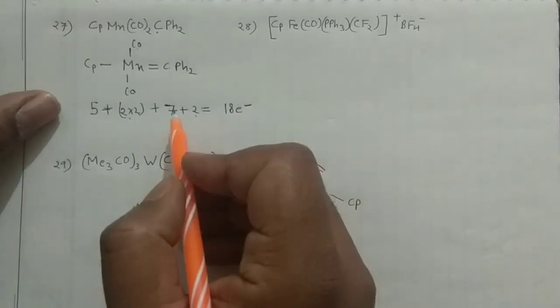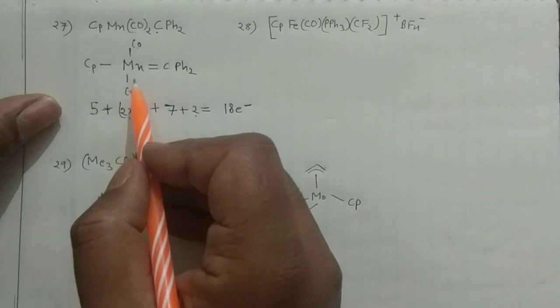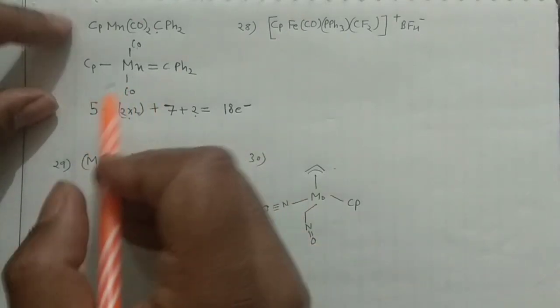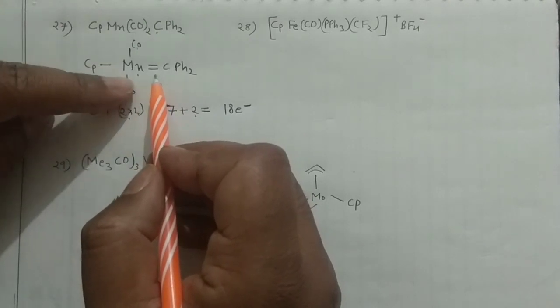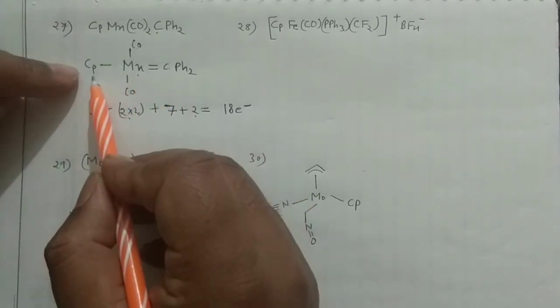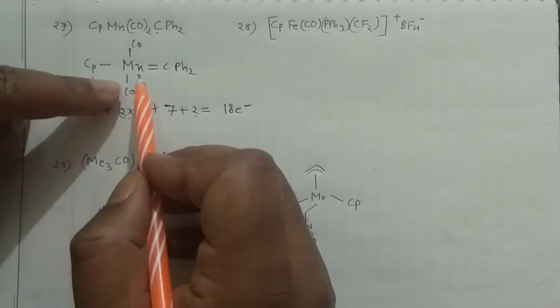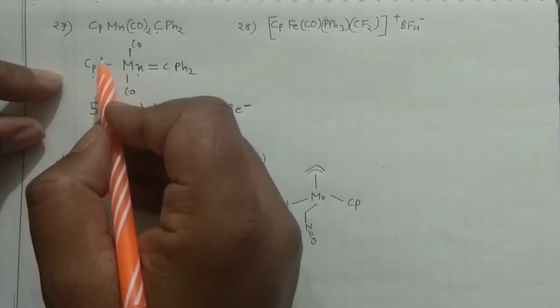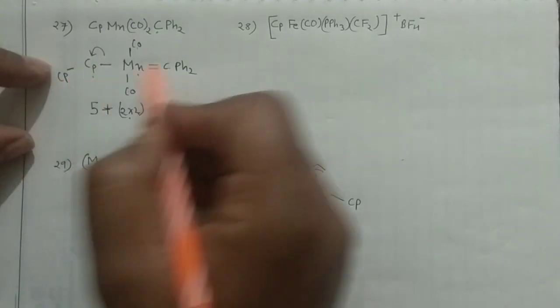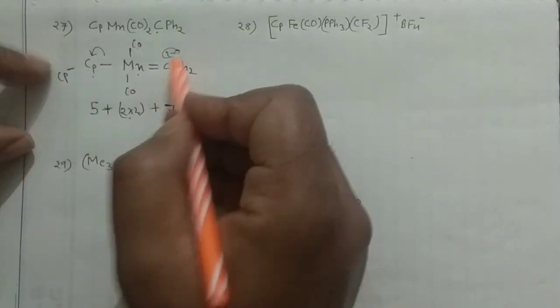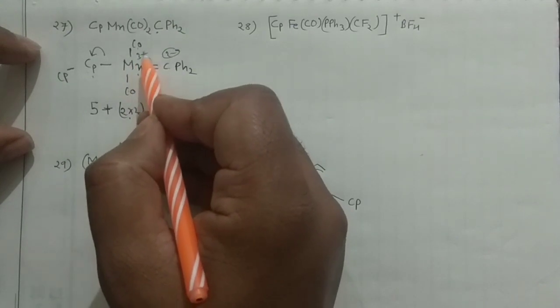If you ionize this, again manganese would be, you can see here this Mn, 2 positive for this one, and 1 for this one actually. If you ionize that one, 1 negative would go with this one, Cp negative, and 2 negative would go with that fragment. So 3 negative, that means it is 3 positive.